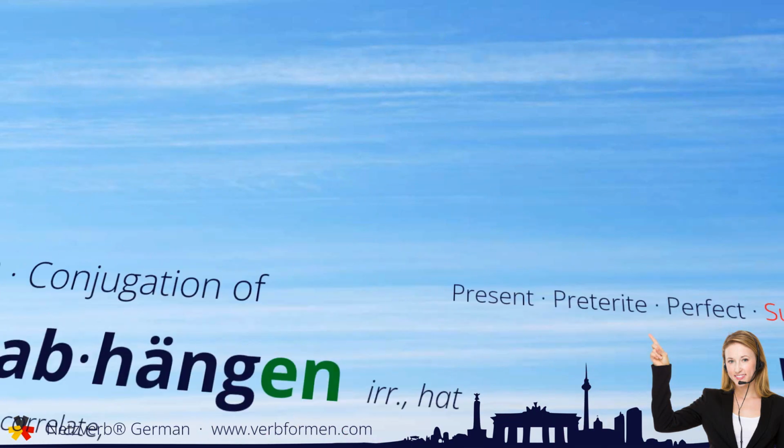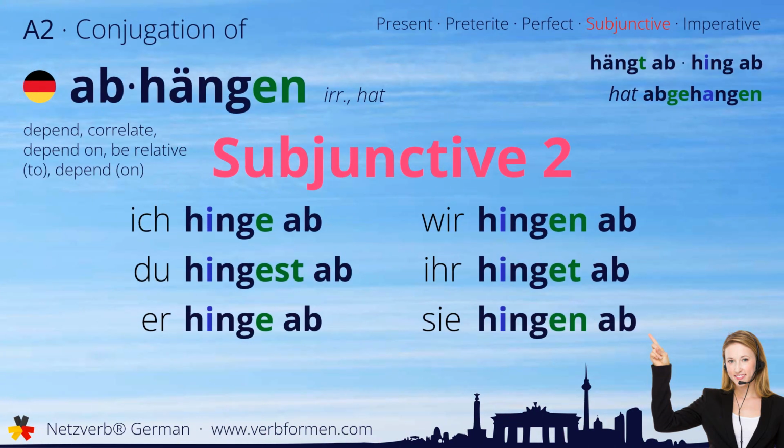Now we move on to the subjunctive two. Ich hinge ab. Du hingest ab. Hinge ab. Wir hingen ab. Ihr hinget ab. Sie hingen ab.